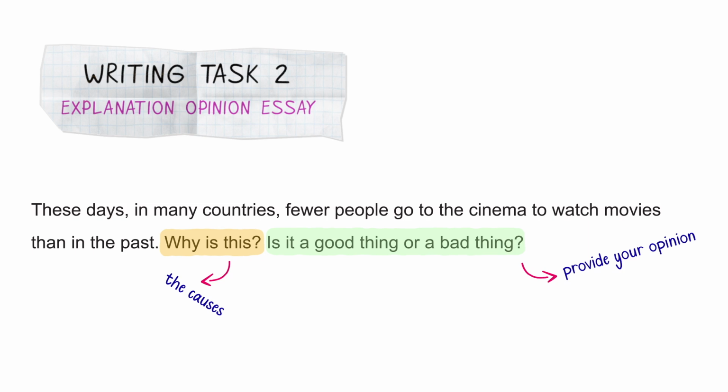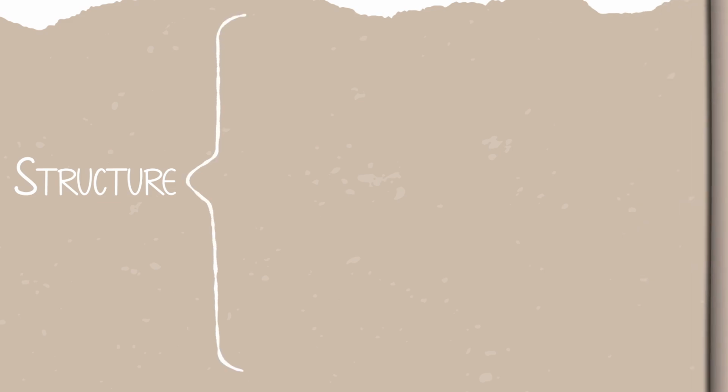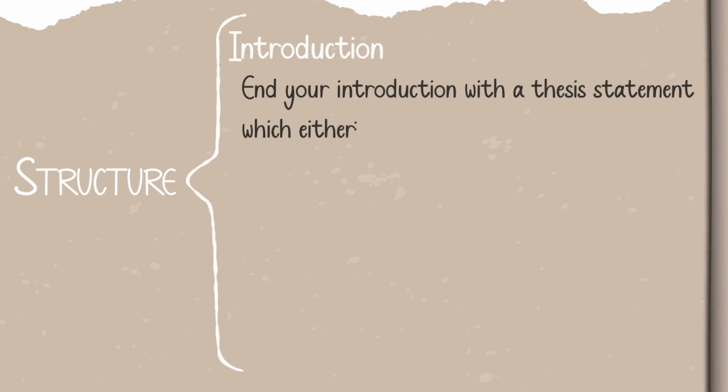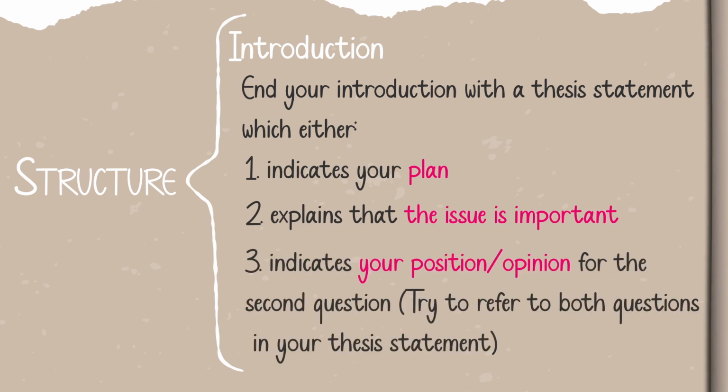So first, we'll have to check our structure. You know that in the introduction, you end your introduction with a thesis statement, which either indicates your plan or explains that the issue is important or indicates your position or opinion for the second question, right? Now, try to refer to both questions in your thesis statement. For example, there are causes. We'll talk about it more in detail, how to write different kinds of thesis statements for this type of question. But what is important here is that you have to try to refer to both questions in your